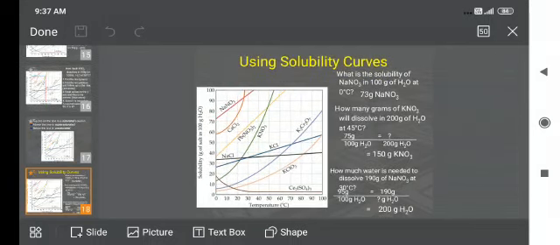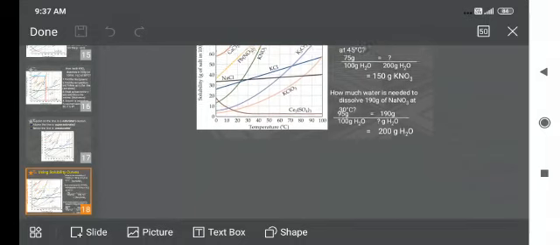Using the solubility curve, we can calculate the numerical. This is the numerical: what is the solubility of NaNO3 in 100 gram of H2O at 0 degree centigrade? We can calculate this numerical using the solubility curve.